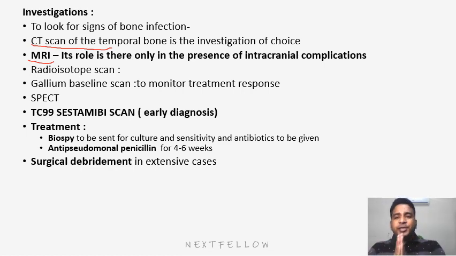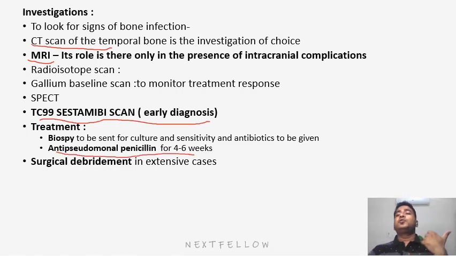There are also some radioisotope scans. One is the technetium-99 scan. It can be used for the early diagnosis of malignant otitis externa, as its uptake will be suddenly increased by the Pseudomonas bacteria. So this can be used for early diagnosis, but the investigation of choice is HRCT temporal bone. Now, what is the treatment? First, we will take a biopsy from the granulation tissue to look out whether it is malignant otitis externa or not. And then we can start the anti-pseudomonal penicillin for 4 to 6 weeks.